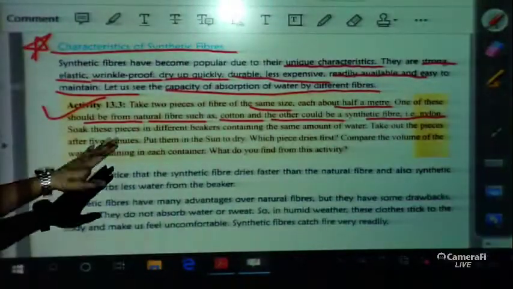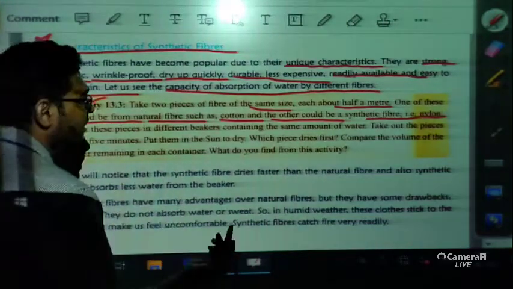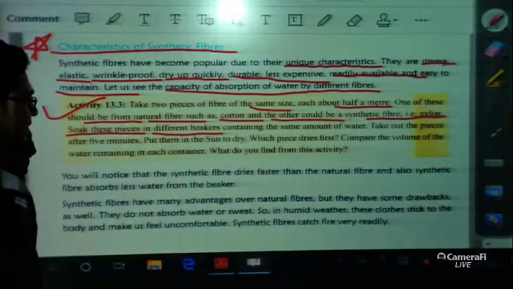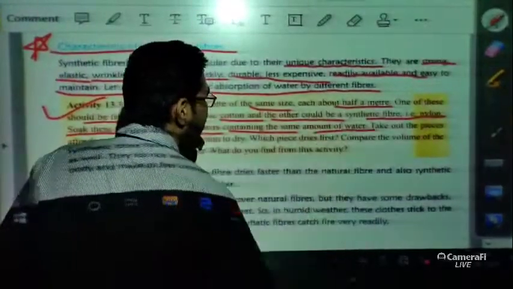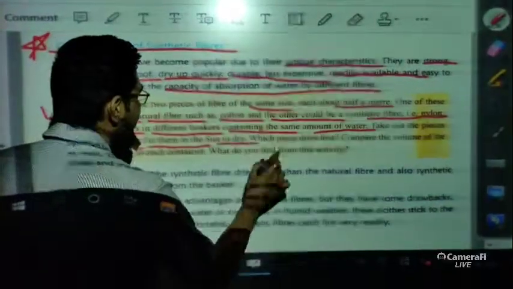Now soak these pieces in different beakers containing some amount of water, take out the pieces after 5 minutes and put them in the sun to dry.